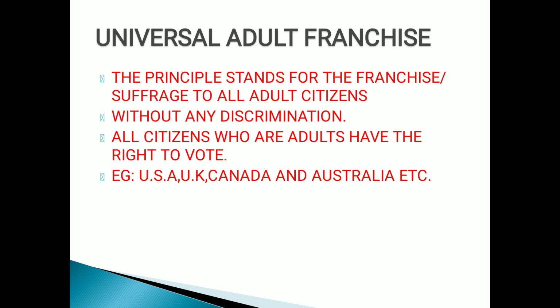Though we knew what is universal adult franchise, and what is franchise or suffrage, here we have to read in depth, and plus we have to compare all these things with the American and British constitutions. What are their rules, regulations and conventions which they are following, children? So don't get confused. We have already studied all these things. It's only in class 10 that it's being given in depth, children.